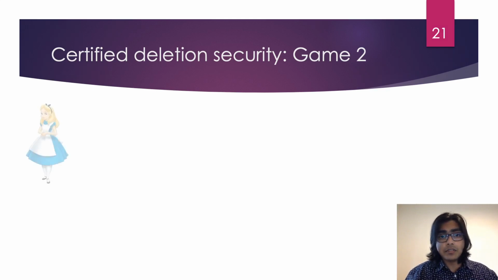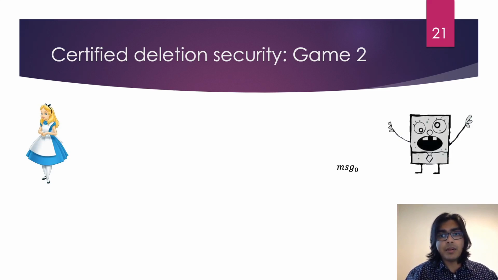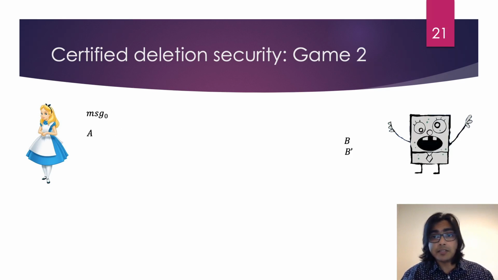Game 2 goes as follows. First, Bob selects a candidate message and sends it to Alice. Bob also prepares a tripartite quantum state with any entanglement he wishes, each part consisting of m qubits. Let's name these parts A, B, and B prime. He sends A to Alice and keeps B and B prime for himself.